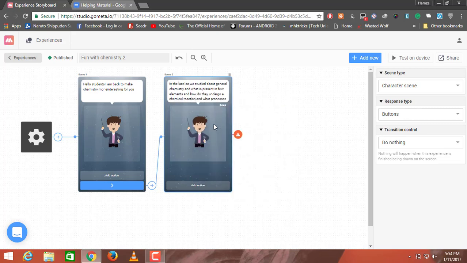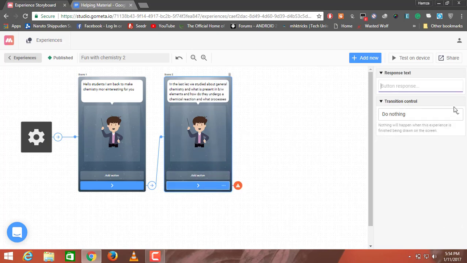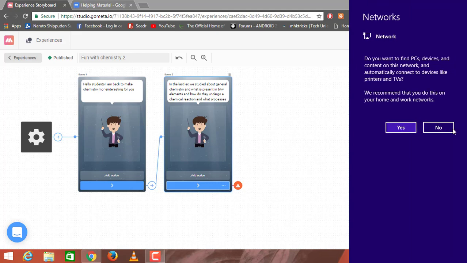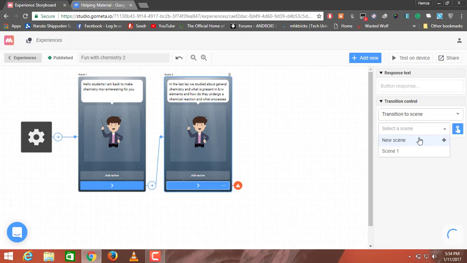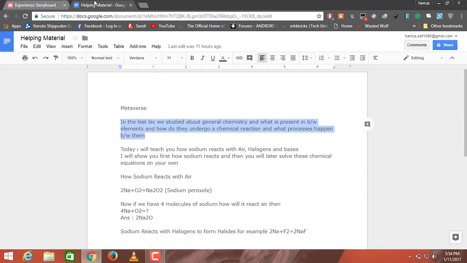So it says, in the last lecture we studied general chemistry and what is present between elements, and how they undergo a chemical reaction and what processes happen between them. Now I'm going to click on add action, and I'll change do nothing to transition to scene and add a new scene that will be a character scene. Today the teacher will be teaching how sodium reacts with air, like what I've told you before.